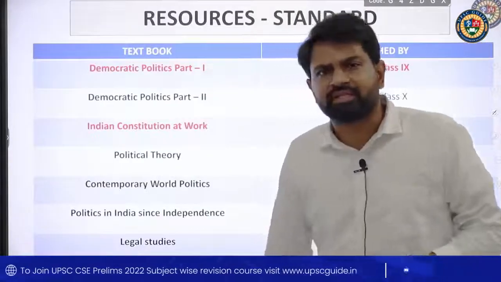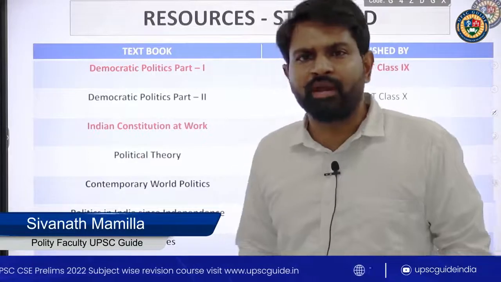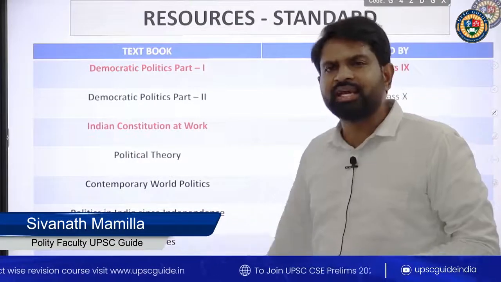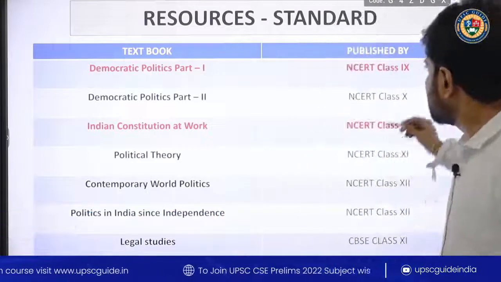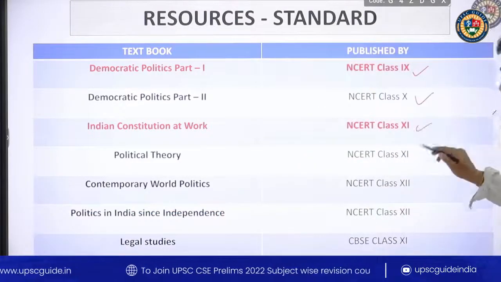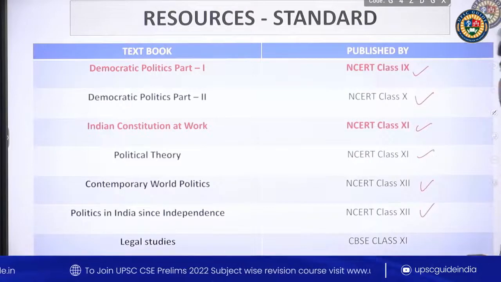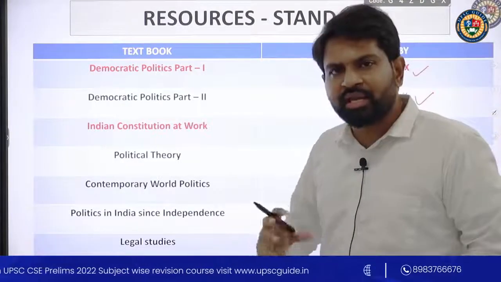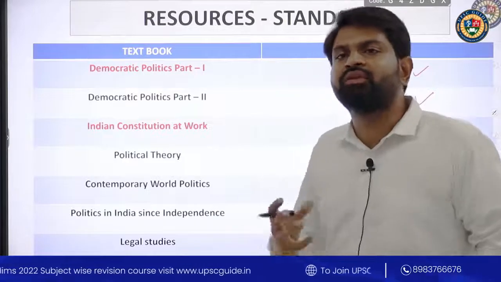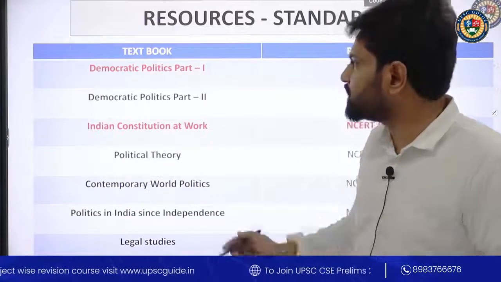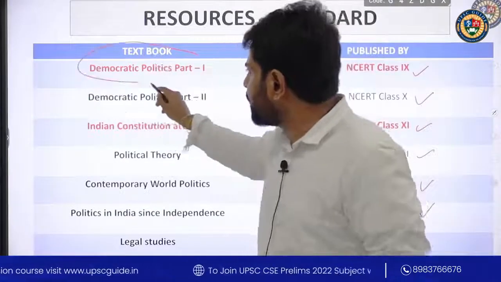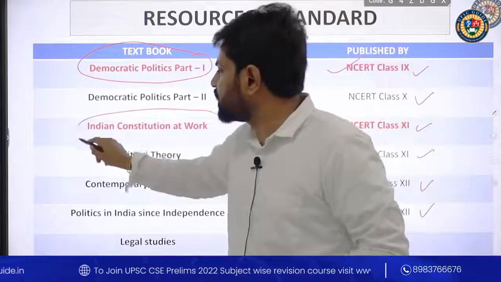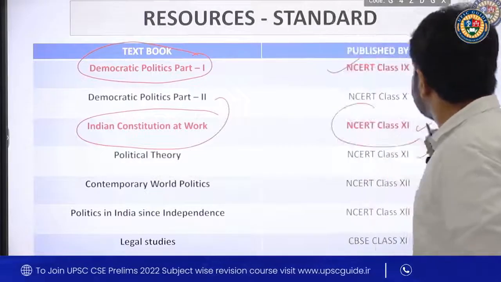So what are the references for your preparation in this course? Normally you know that NCERTs are standard books: NCERT 9th class, 10th class, 11th, 12th class. But in this crash course, I will be suggesting selectively a few topics and chapters, especially from Democratic Politics Part 1 of NCERT 9th class and Indian Constitution at Work of 11th class.